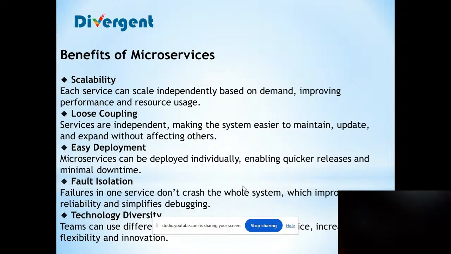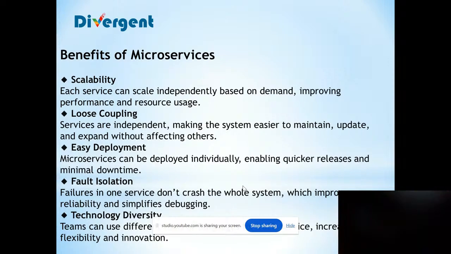So, what are the benefits of microservices? The first is scalability. Each service can scale independently based on the demand, improving performance and resource usage. And then there is loose coupling, where the services are independent, making the system easier to maintain, update, and expand without affecting the others. Like we are creating three microservices: order, user, and payment. So they will not affect each other. We can manage different things in each service.